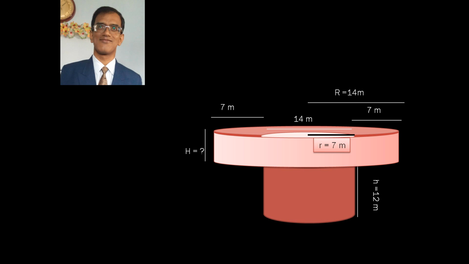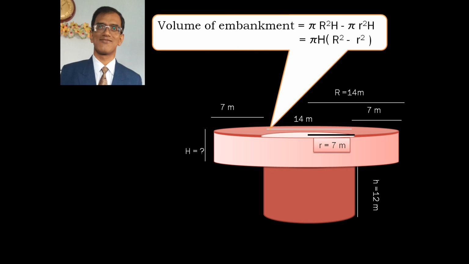Now let us see what we will get if we want to find the volume of this embankment. The volume of the embankment will be pi capital R square capital H minus pi small r square capital H. Why? The volume of a cylinder is pi r square H. For the outer cylinder the radius is capital R. For the inner cylinder the radius is small r.